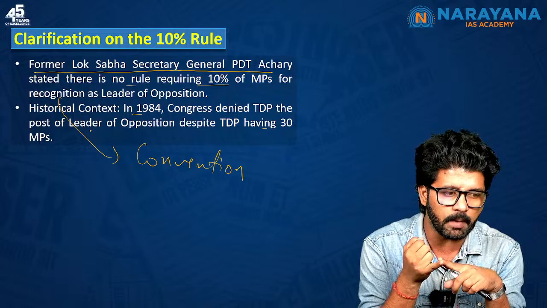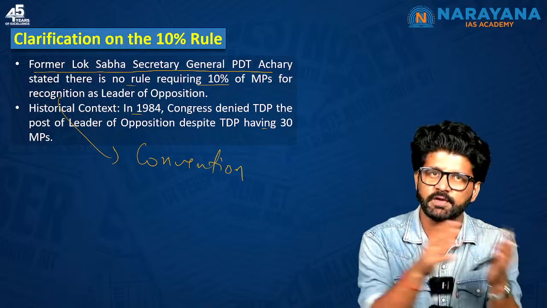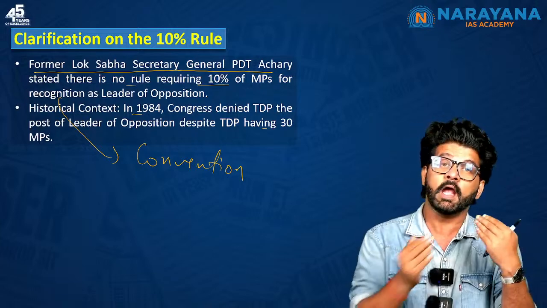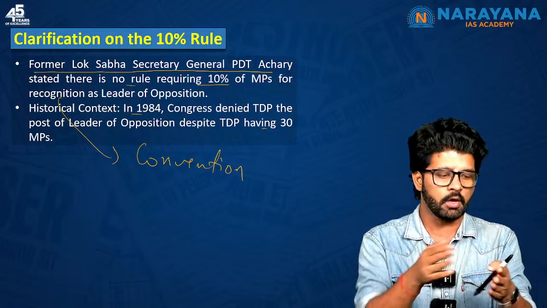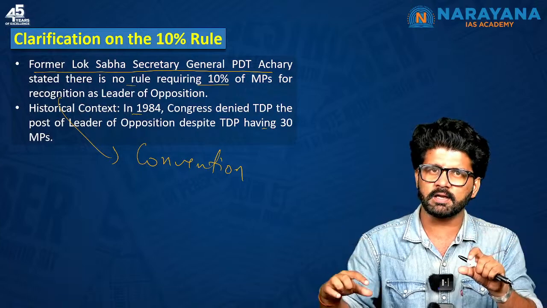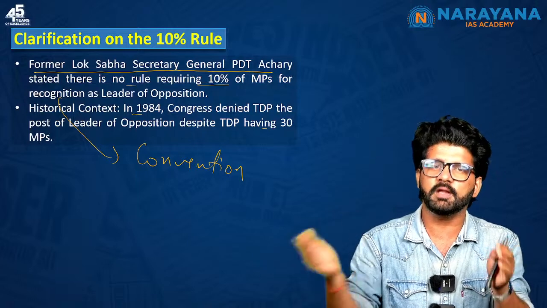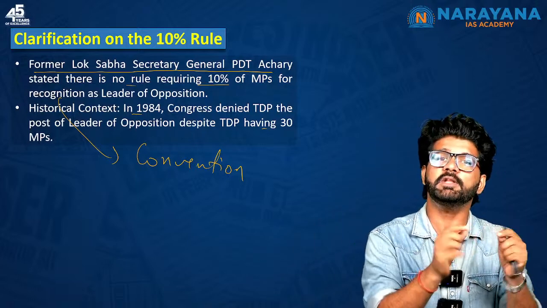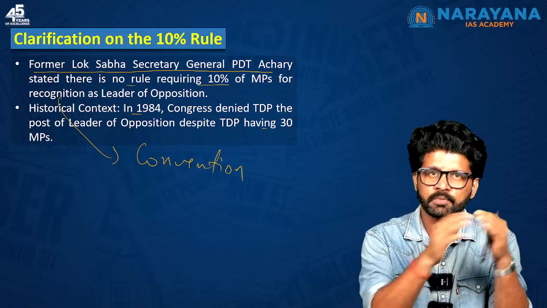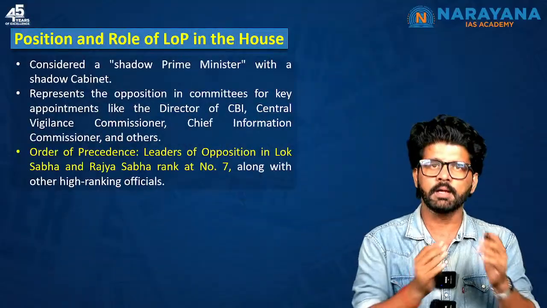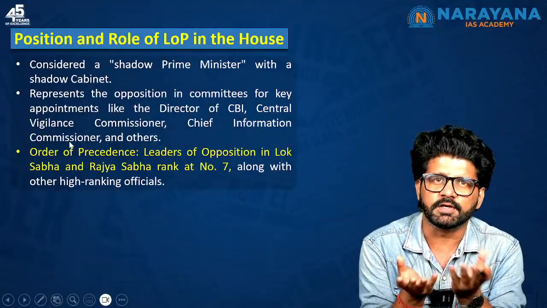So it's not about BJP, it's not about Congress. Everyone has been guilty one way or the other. We could have had one LoP from 2014 to 2019 and one more LoP from 2019 to 2024. That means this is not a hard and fast rule. This is what I'm trying to tell you here. This 10% scenario is basically a convention.